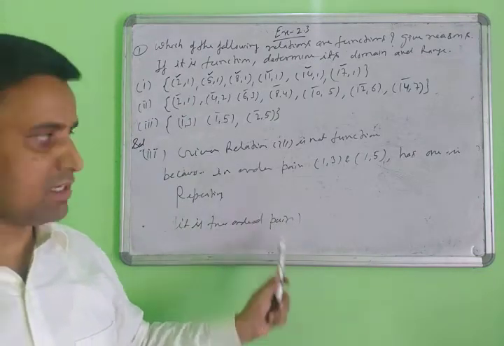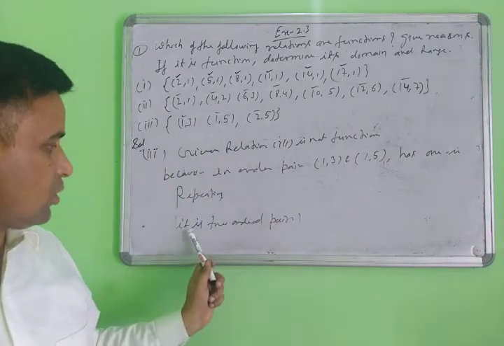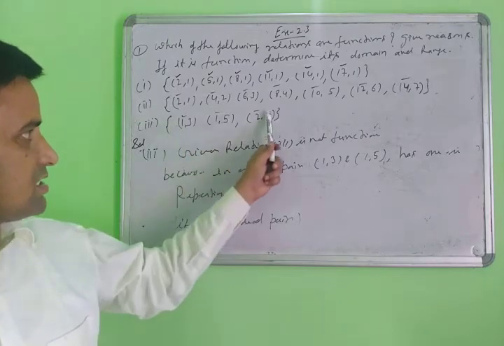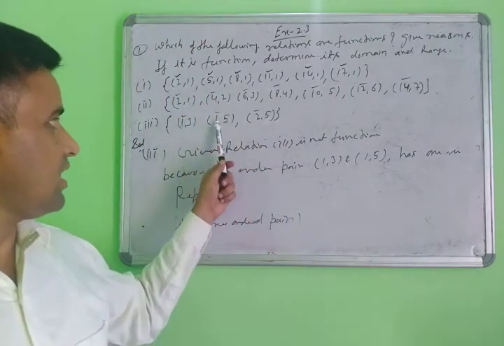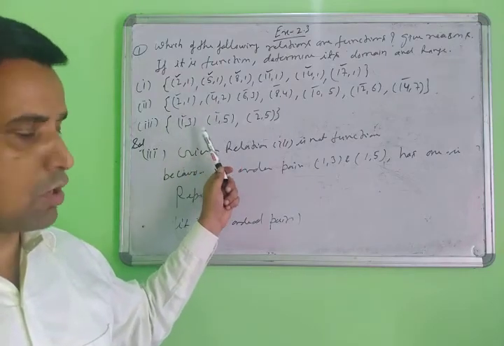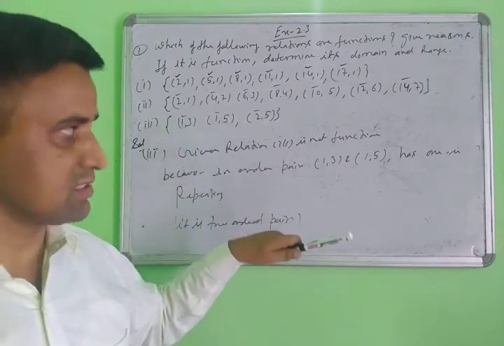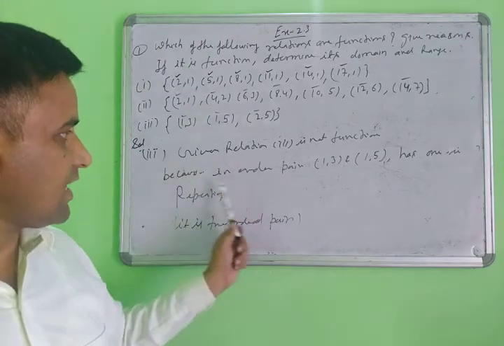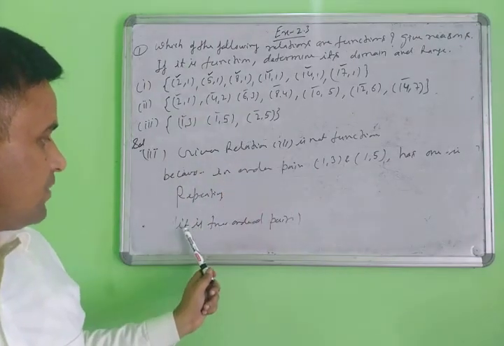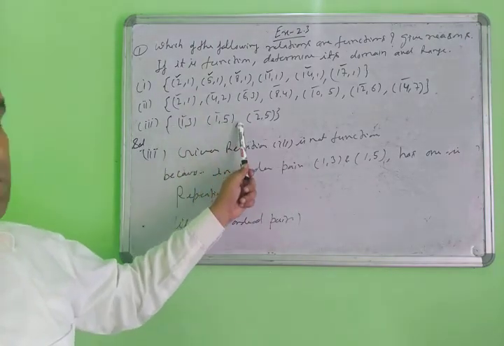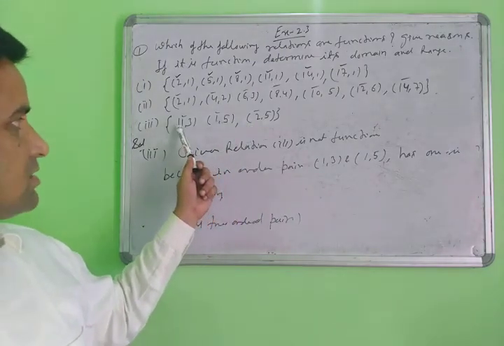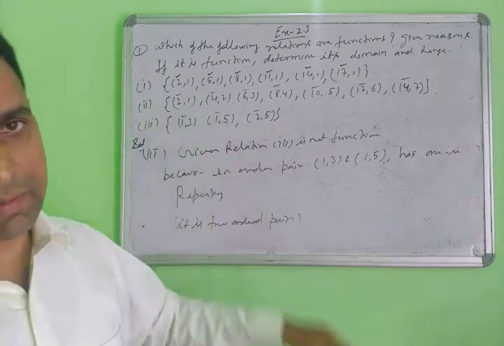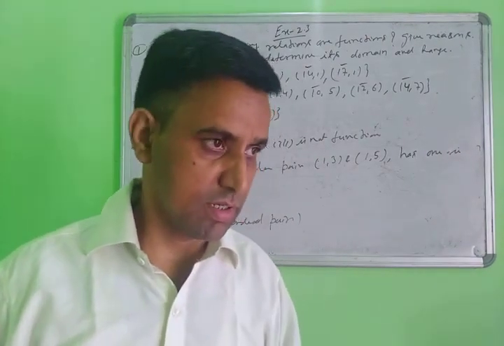Why? Because your domain element is repeating. This is not a function, it is only a relation. Don't write a detailed answer. Write the short form: it is a two ordered pair, which simply means a domain element is repeating. Yes, note it down. Then next.